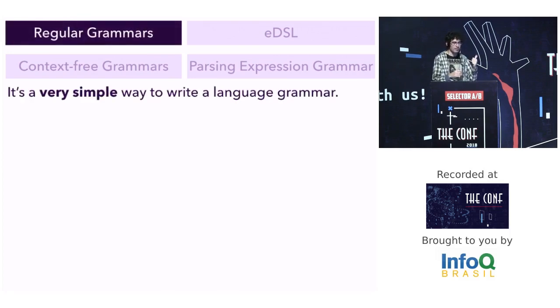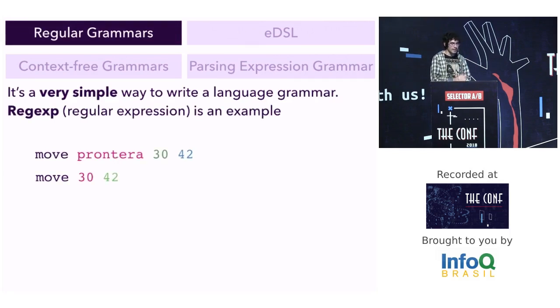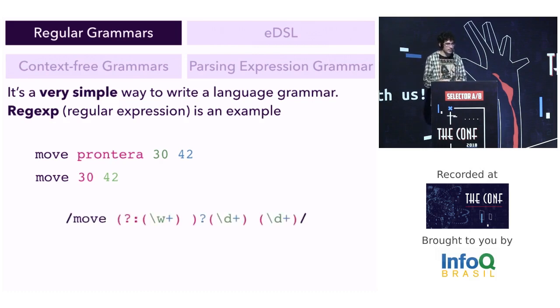Regular grammar is a very simple way. An example of regular grammar is a regular expression. A moment where it's useful is when you need to parse a command in a CLI. We could have a command to move to a position on a map, and the map name is optional. We may write a regular expression to match this command. It's a very simple solution to a very simple issue.